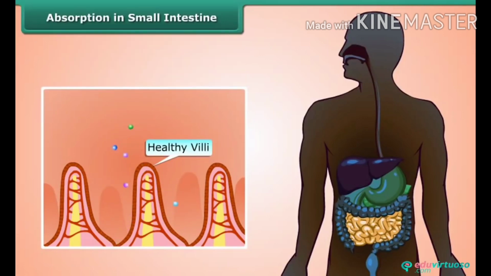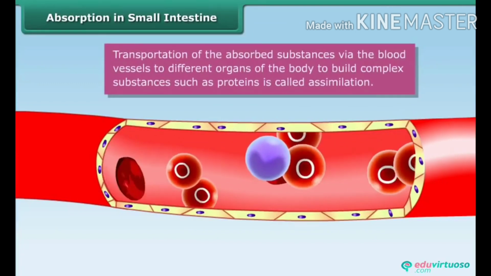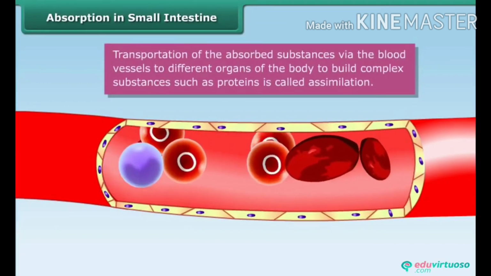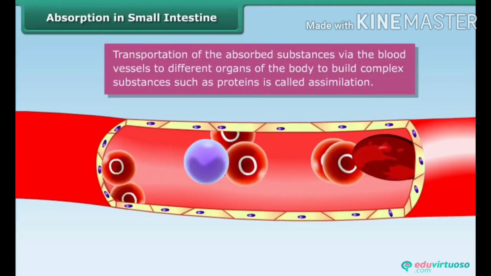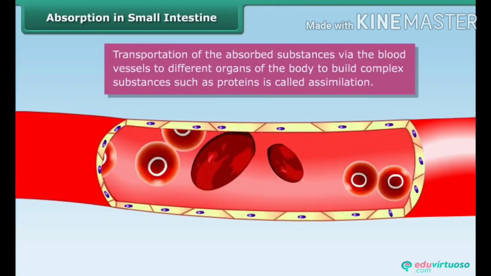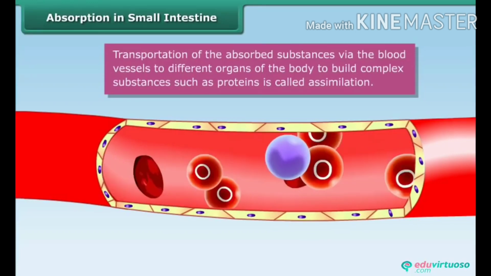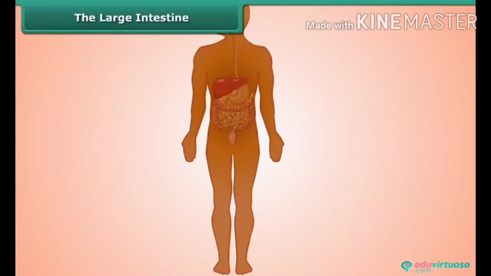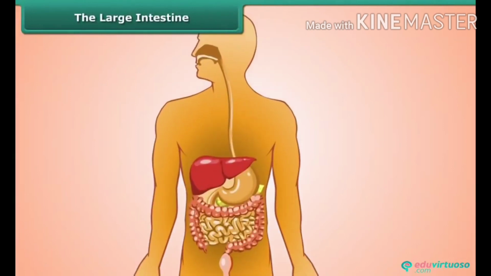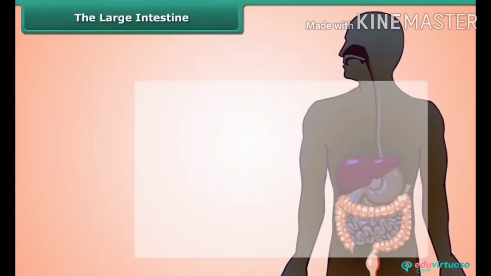Then the absorbed substances are transported via the blood vessels to different organs of the body, where they are used to build complex substances such as proteins. This is called assimilation. The undigested and unabsorbed food then passes into the large intestine.